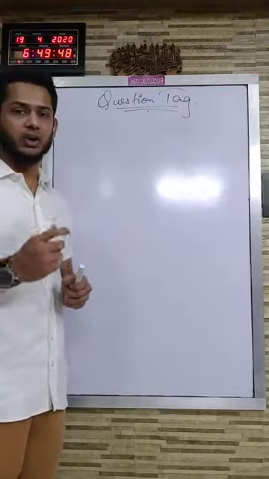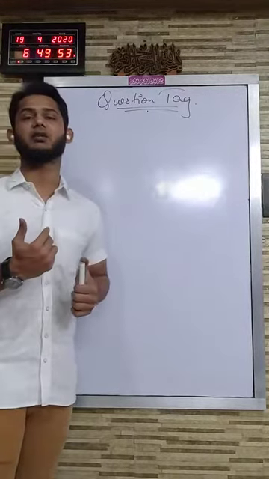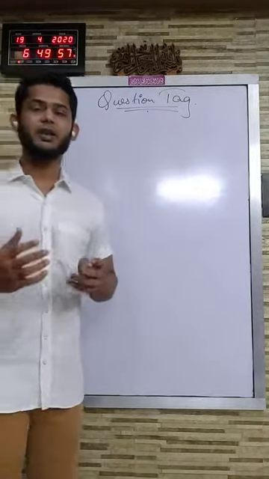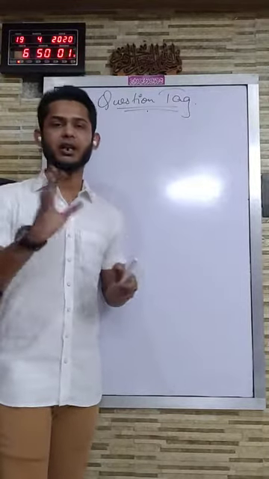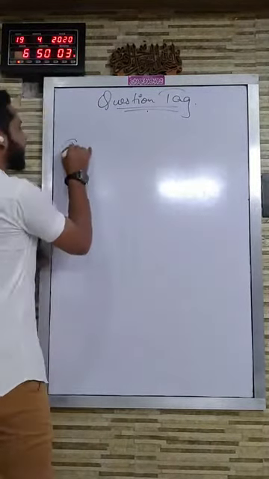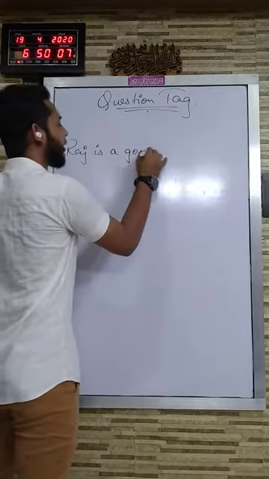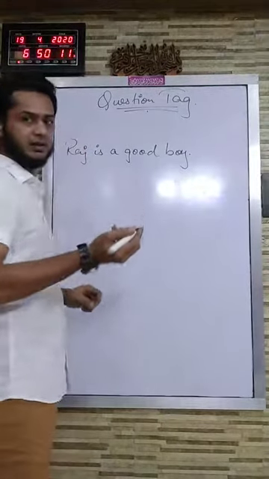Now in question tag, basically what happens and how do you seek or ask for the confirmation and agreement of the other person? What you want to say, you say it once. For example, I say Raj is a good boy. So I wanted to speak this, I said it.